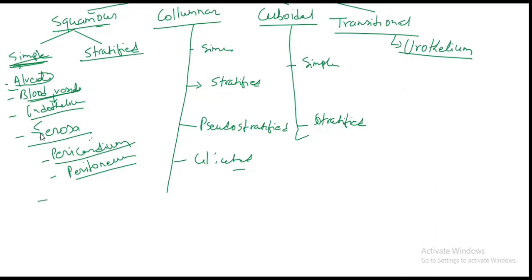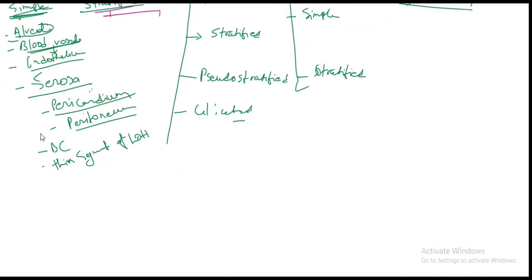Another place is the Bowman's capsule, and the thin segment of the loop of Henle. This is the brief review of squamous and simple squamous. Stratified squamous is again of two types: keratinized and non-keratinized.